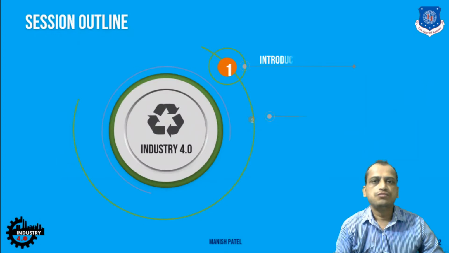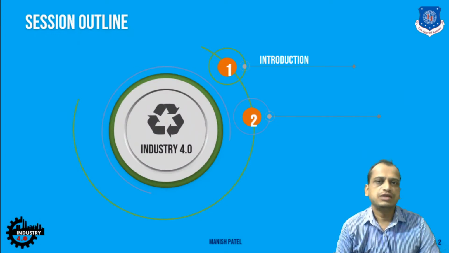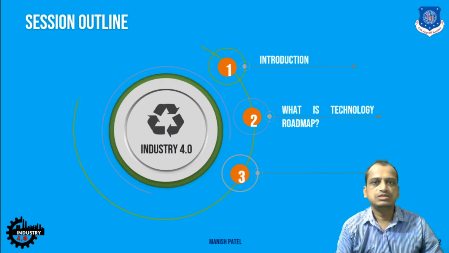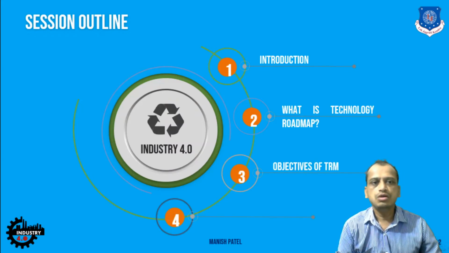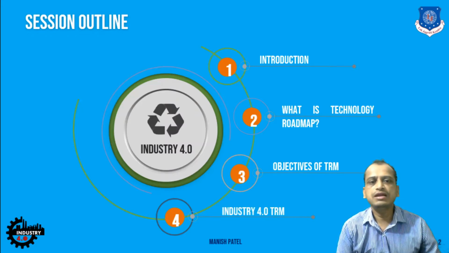In this session, we are going to look into the introduction phase of technology roadmap. Then we will see the definition of technology roadmap in the case of Industry 4.0 and in general. We will also look into the format of technology roadmap, and how to apply it in Industry 4.0. We will also discuss the objective of technology roadmap, and why we use it in the implementation of Industry 4.0. Finally, we will look into the framework, a typical example of a technology roadmap for Industry 4.0.